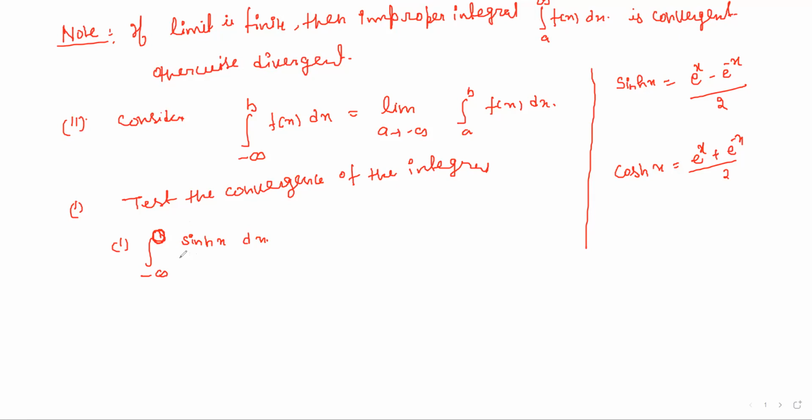So we can write it like that: limit a tending to minus infinity, integral from a to 0 of sine hyperbolic x dx.